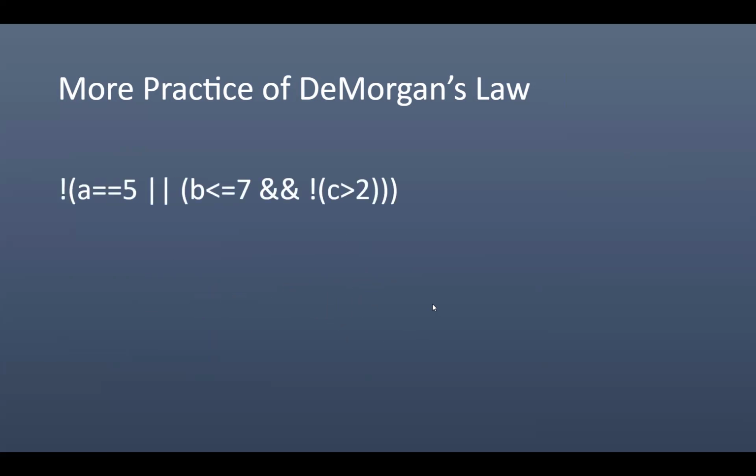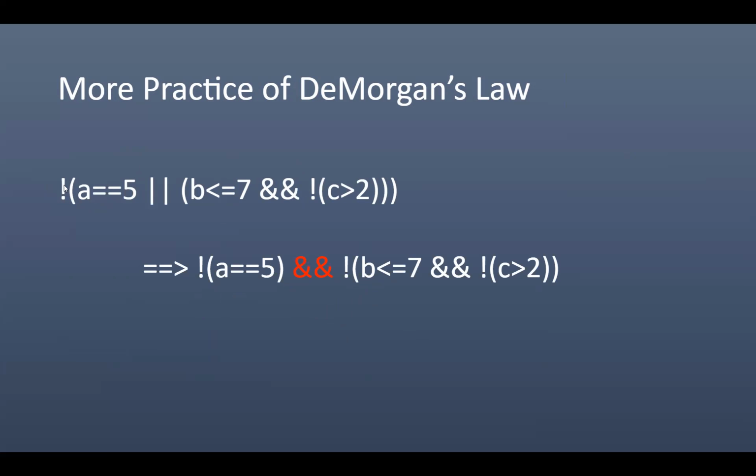One more. This time we're going to use relational operators. It's the same expression as I had before, but I'm going to distribute this. This looks like a pretty complicated expression. What I'm doing is negating this entire expression with this first bang out in front, and I'm going to distribute the bang and flip all the operators as I go along.